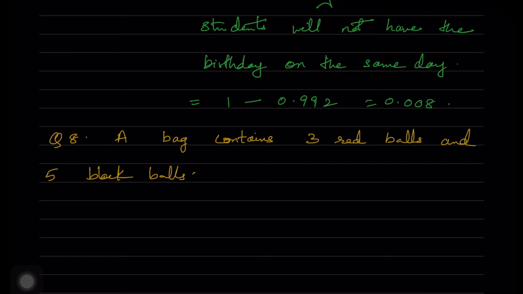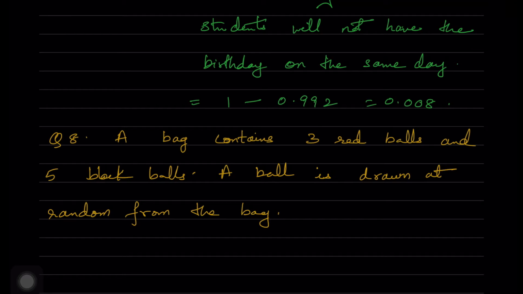So the total number of balls in this bag is equal to red balls 3 and black balls 5, so the total number of balls in the bag is equal to 8. So the probability of not getting a red ball and the probability of getting a red ball we can find out.